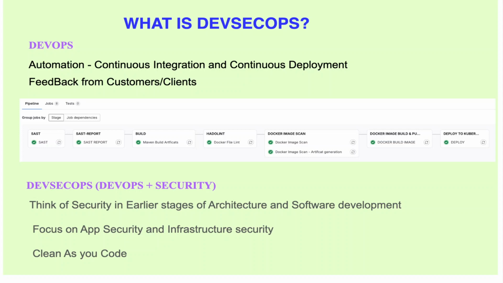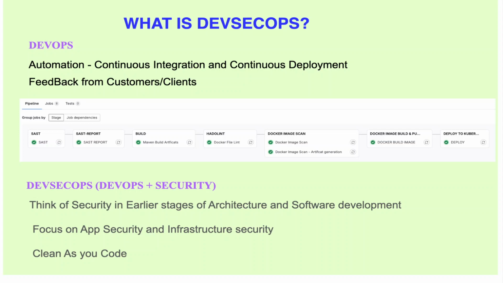In this session, we will be learning about what is DevSecOps. DevSecOps is one of the latest technologies which continues after DevOps, and here I'll be emphasizing on what is DevSecOps. Okay guys, let us deep dive into the session. Before I explain about DevSecOps, first I'll let you know about what is DevOps.